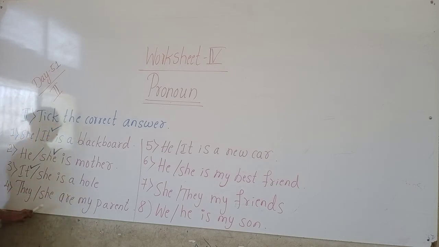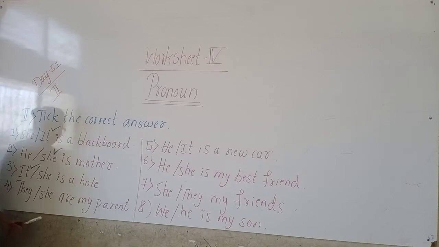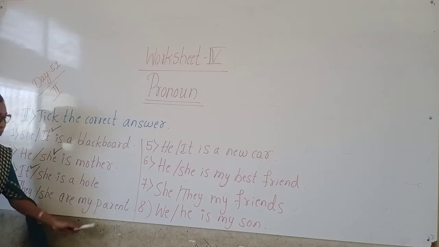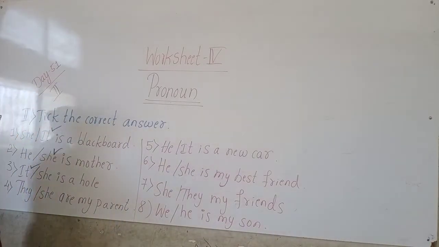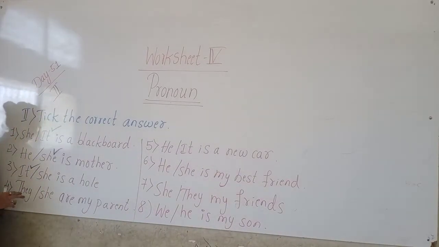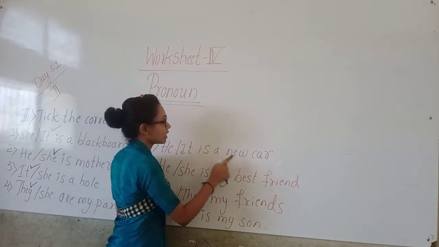Fourth one, they are my parents or she are my parents. Here, see children, parents means two members are there, father and mother. So for two members we have to use "they". Okay children, so we have to tick "they" here. They are my parents. He or it is a new car.